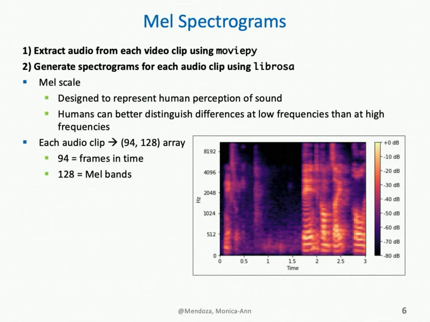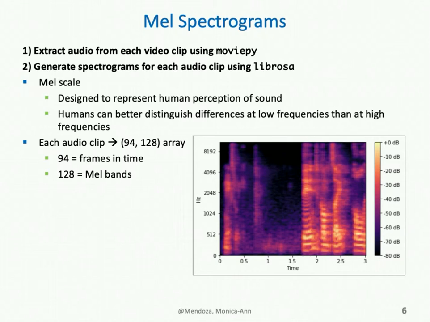After I've downloaded my YouTube videos, I can extract the audio from each video clip using the Python library MoviePy. I then generate spectrograms for each audio clip using the Python library Librosa. Spectrograms are a way to represent the frequencies seen in an audio over time. Specifically, I choose to generate spectrograms on the MEL scale. The MEL scale is designed to represent human perception of sound. Specifically, humans can better distinguish differences at low frequencies than at high frequencies, so the MEL scale better differentiates those low frequency sounds.